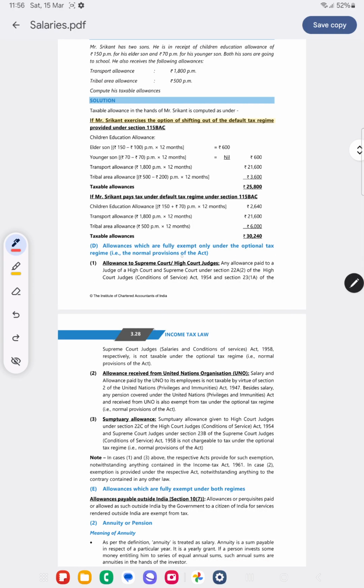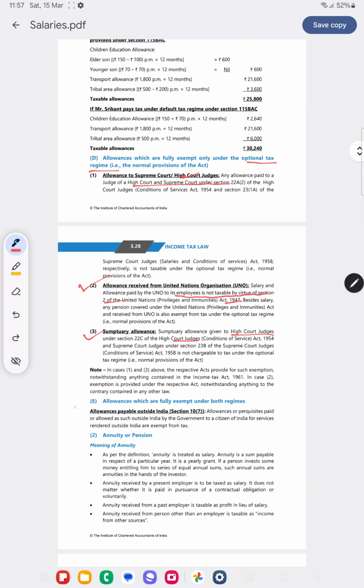Okay, now allowances which are fully exempt only under the optional tax regime, that is the old tax regime. Allowances to Supreme Court and High Court judges: any allowance paid to a judge of a Supreme Court or High Court will be exempt under the old tax regime. Allowances received from UNO: salary or allowance paid by UNO to its employees is not taxable by virtue of section 2 of that act. And sumptuary allowance given to High Court judges will not be taxable. So in these three cases, it is exempt under the old tax regime.